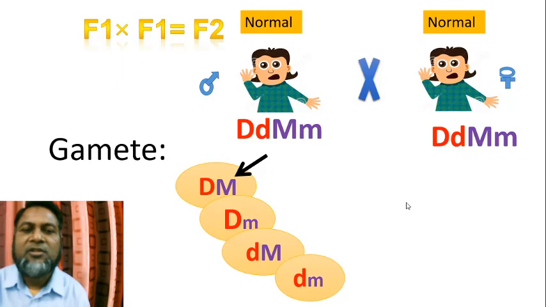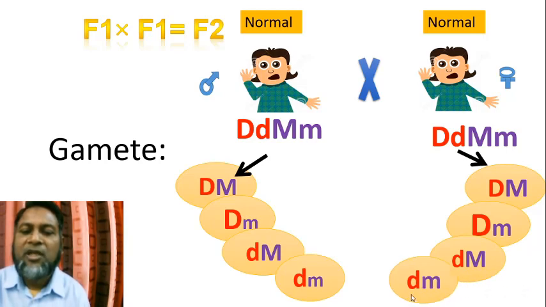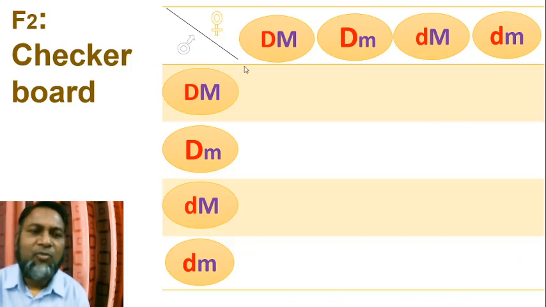Also, this female creates the same 4 types of gametes as the sperm. In this checkerboard, 4 types of sperm and 4 types of eggs. Any sperm can fertilize any egg.